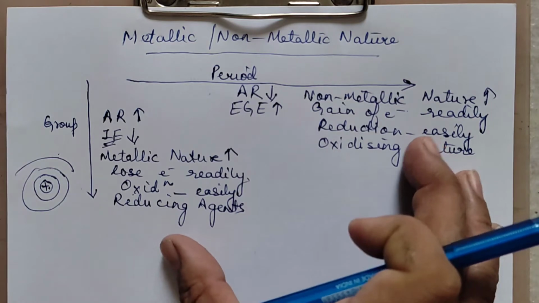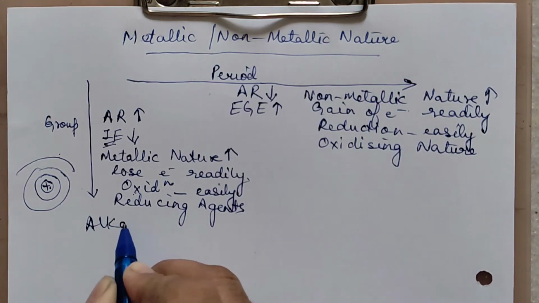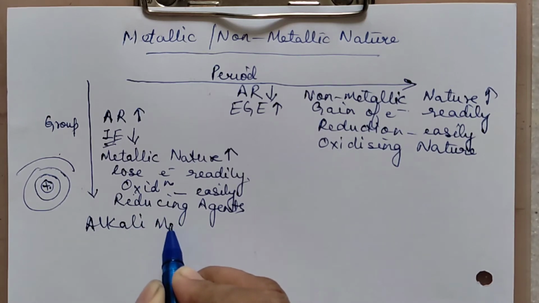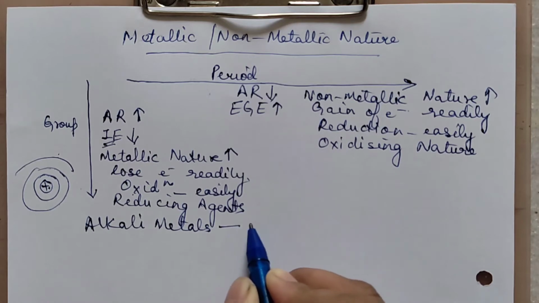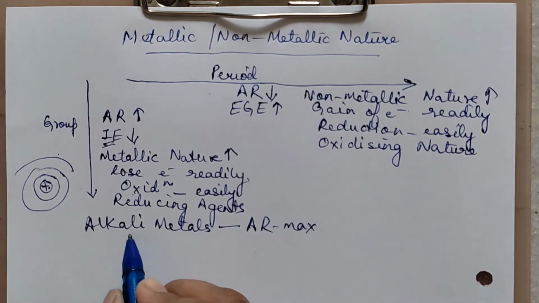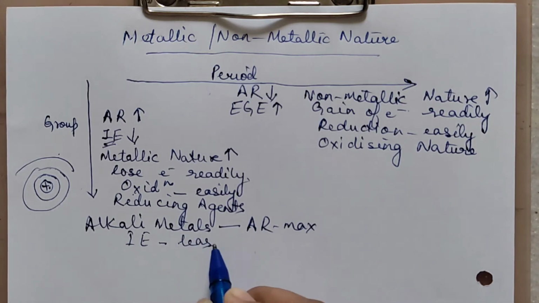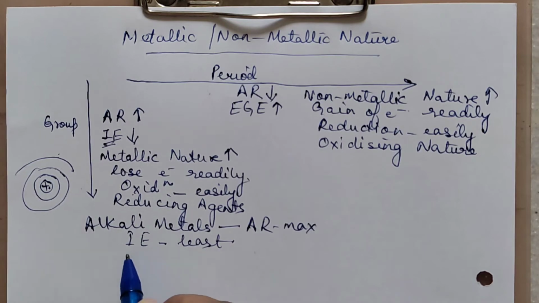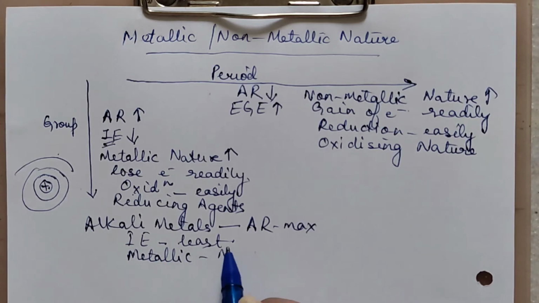So overall, if we put together both, what we can say is that alkali metals are largest in size. Since their atomic radius is maximum, we can say their ionization energy is the least. Their ionization energy is least means we can say they are most metallic. Yes, alkali metals are most metallic, right?